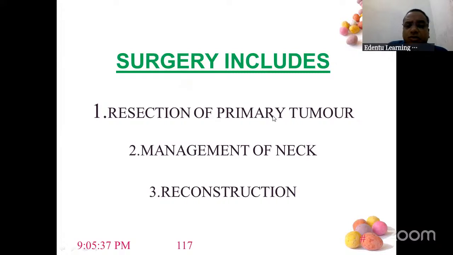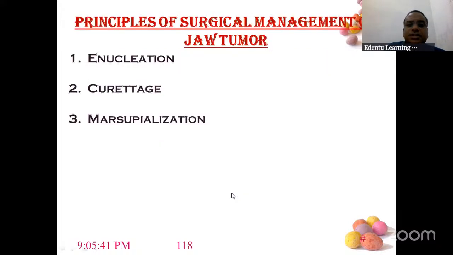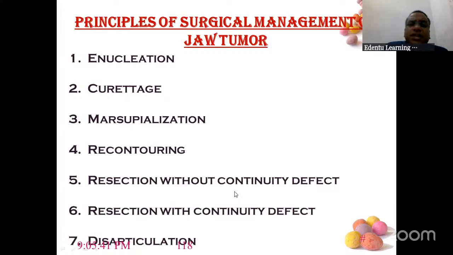So surgery includes removing the tumor mass. Along with the tumor mass, if you are removing a tumor from the maxilla or mandible of the face, you have to do the lymph node dissection because metastasis will be there. Management of the neck comes here. And then reconstruction also needs to be done. So enucleation, curettage, marsupialization, which is there for cystic management also. Then you have to resect.